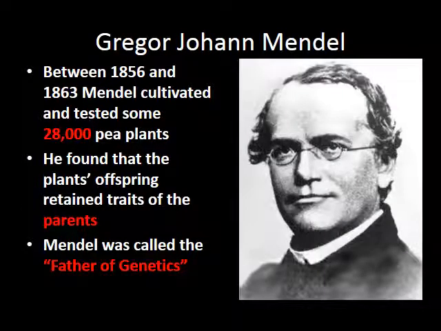So between 1856 and 1863, Mendel cultivated 28,000 pea plants. What he found out was that the offspring of the pea plants had some of the traits of the parents. So he discovered that genes or traits are actually passed along from parent to offspring. Because of this discovery and the laws he came up with, he is known as the father of genetics.